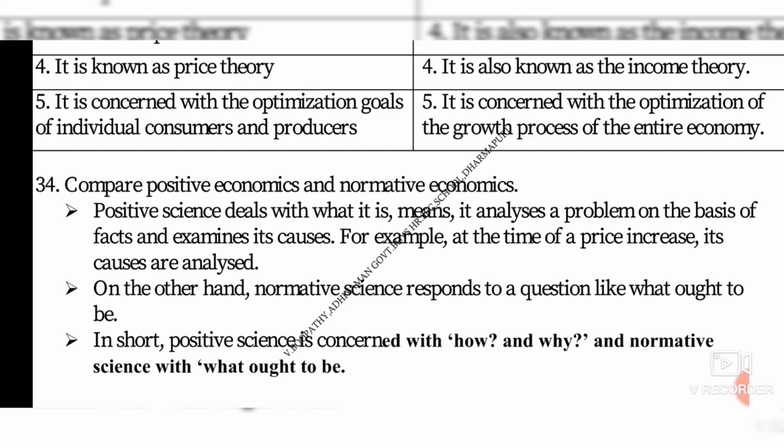Next one, normative economics is a science concerned with what ought to be, that is what should be. It is not accurate. Here the conclusions and results are not based on facts but on different considerations. Normative science looks at whether something is good or bad, and it says, for example, that inflation is better than deflation. Inflation means the price level increasing. Deflation means the fall in the price level.